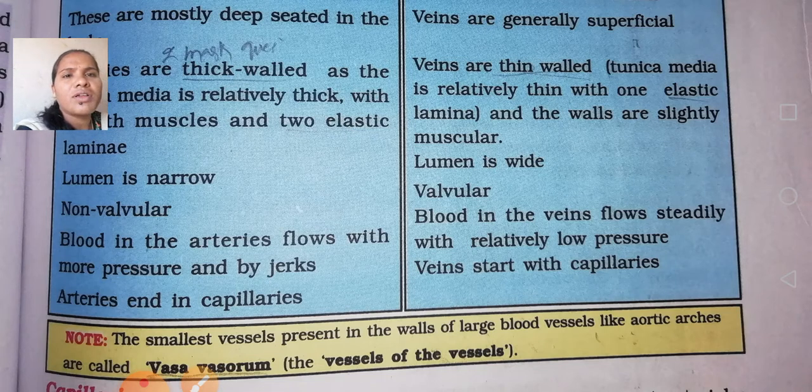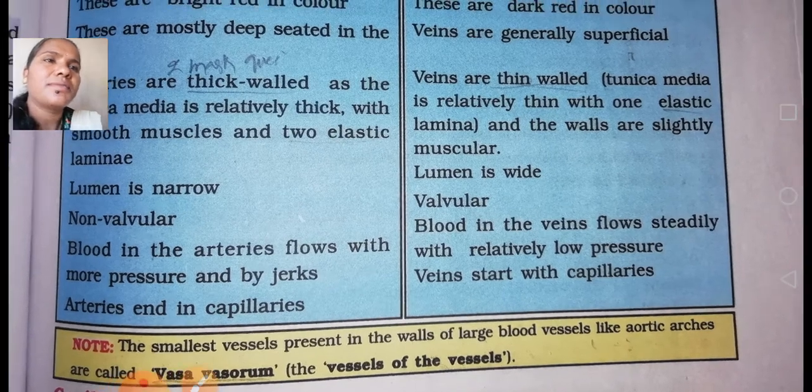Next, the smallest vessels present in the walls of the large blood vessels, like the aortic arches, are called vasa vasorum, the vessels of the vessels. It is also known as the vessels of the vessels. The smallest vessels are present in the walls of the large blood vessels. You got it? So next, coming to the next one.